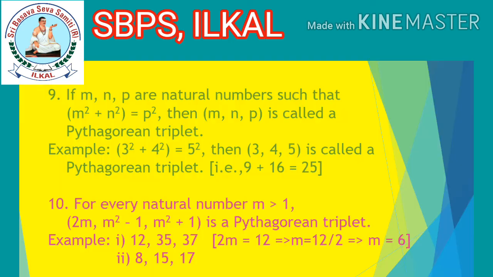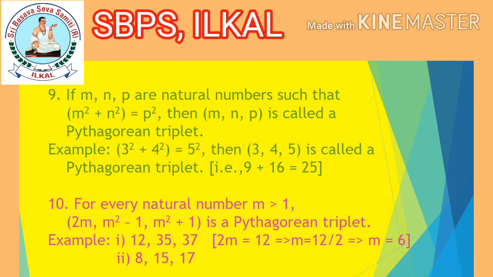Okay. Ninth property: if m, n, p are natural numbers such that m square plus n square is equal to p square, then m, n, p is called a Pythagorean triplet. Let us try to understand this property by considering an example. 3 square plus 4 square is equal to 5 square. Then 3, 4, 5 is called a Pythagorean triplet.